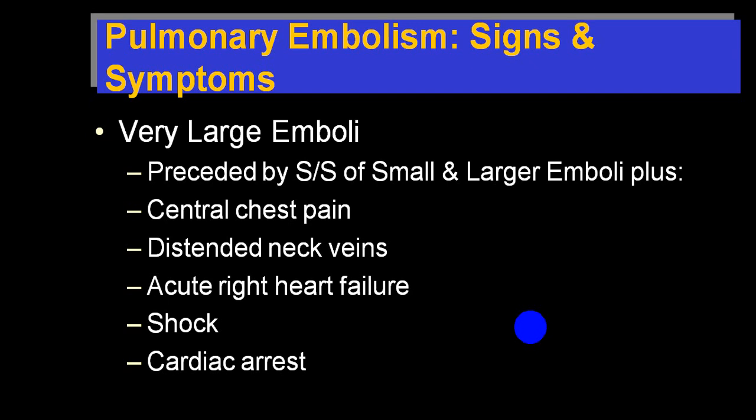You can have severe shock stage in the form of peripheral pulse, low volume, cold clammy extremity, mixed cyanosis, central as well as peripheral cyanosis. The peripheral cyanosis is because of severe decrease in the cardiac output and cardiogenic shock. All these findings can be together in case of a very large emboli.